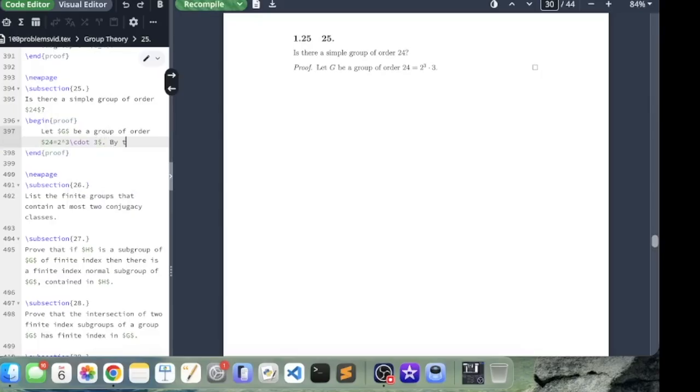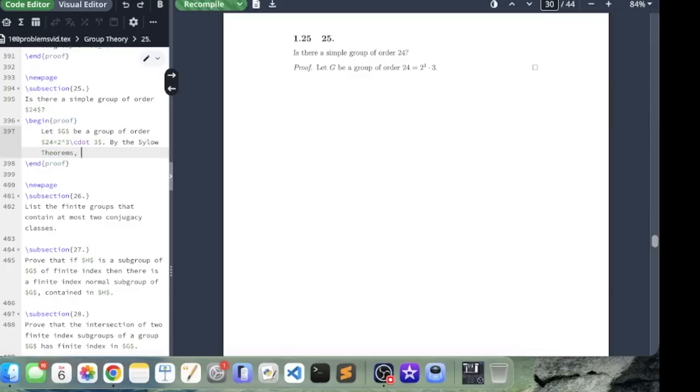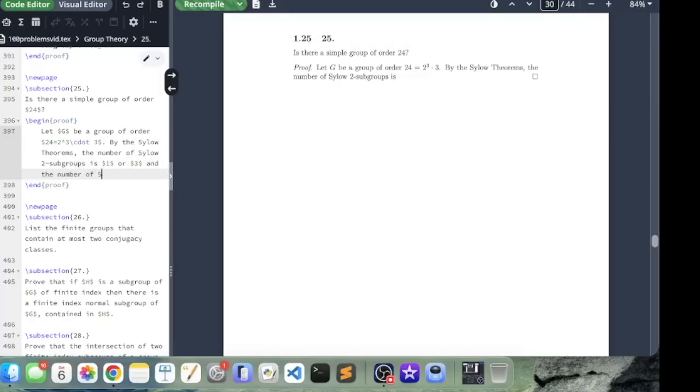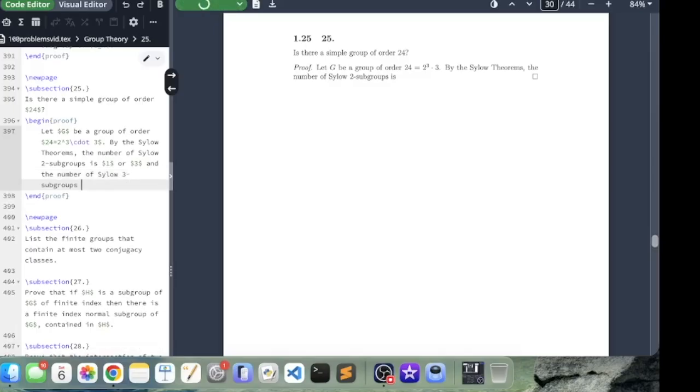By the Sylow theorems, the number of Sylow 2 subgroups is 1 or, let's see, it has to be congruent to 1 mod 2 and it has to divide 3. So it could be 1 or 3. And the number of Sylow 3 subgroups is 1 or, okay, so it has to be congruent to 1 mod 3 and it has to divide 8. So it could be 1, can't be 2, can be 4, can't be 8. Okay, so it would be 1 or 4.